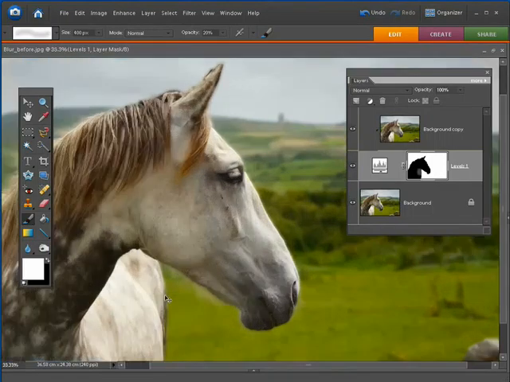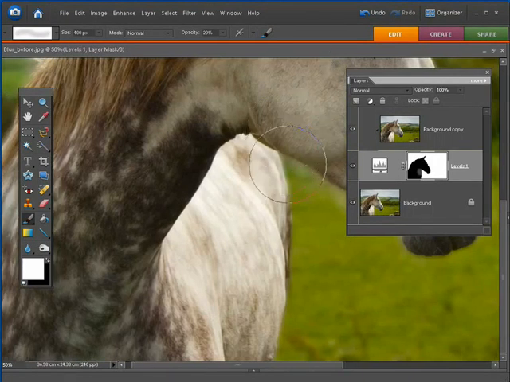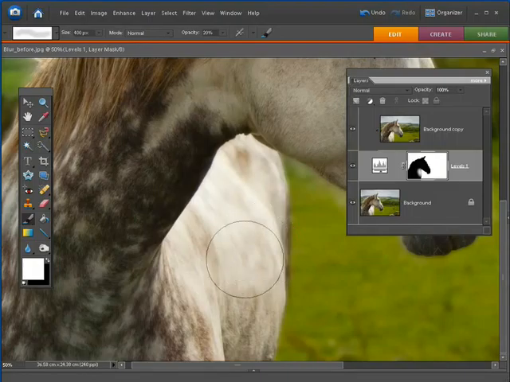Let me just zoom in and show you what's going on here. We're actually gently blurring the back of the horse, but keeping the rest of the area untouched, and you can see we're getting a sort of semi-grey effect there on the layer mask. So that's a cool way of selectively blurring parts of the horse but making them not quite as blurred as the background filter was.